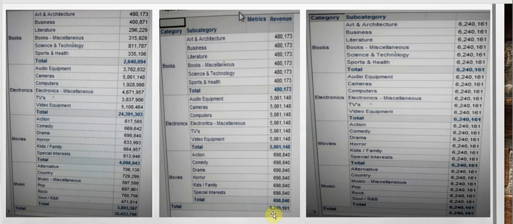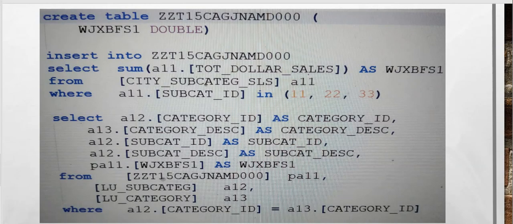So if we see the total, the same total gets copied over for all because there is no grouping now. If we see the SQL, when the metric gets calculated, it's just calculated with the subcategory IDs 11, 22, 33. It does not do any grouping based on either subcategory ID or the category ID.